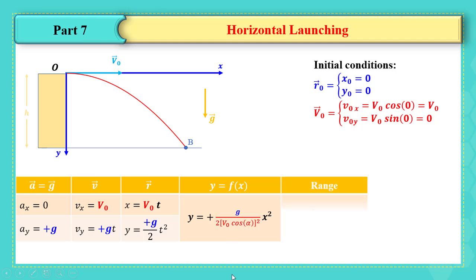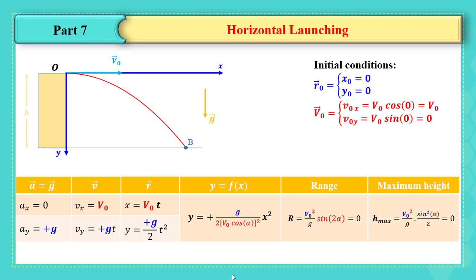The range now is 0 since we can replace alpha by 0 and sine alpha is 0, so it is 0. Note that from the figure, it's clear that the particle didn't reach a horizontal level symmetric to O, so there is no range. The maximum height, which is v0 squared over g sine squared alpha over 2, also is 0 since sine alpha is 0.